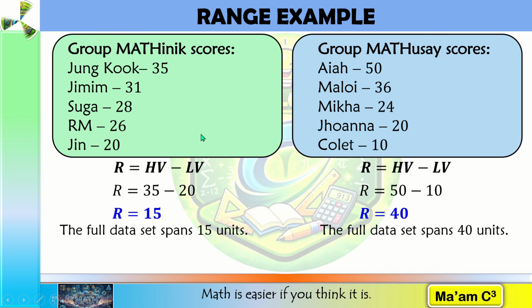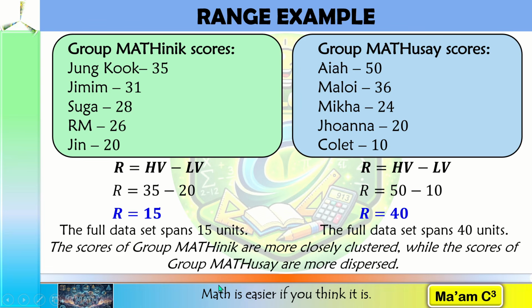Once again, both groups have a mean of 28, but their ranges are very different. Group Matinik's scores span 15 points, while Group Mahusay's scores span 40 points. Therefore, Group Matinik is more consistent according to the range. Group Mahusay has greater variability. Remember, however, that the range uses only the highest and the lowest values. What if we want to focus on the middle part of the data set?